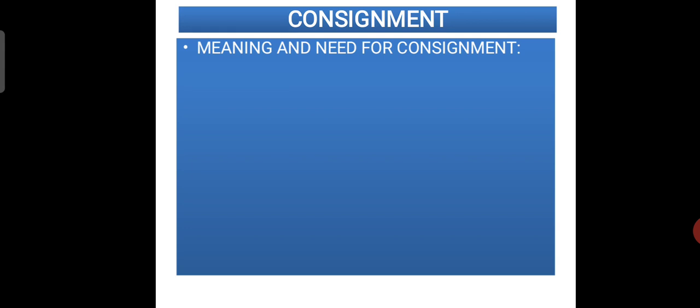For that, the person who sold the goods will get a certain percentage of commission on sales. So here one person does not actually sell the goods to another person, he just transfers the goods from his godown to the another person's godown, and here another person receives the goods and stores the goods in his godown or in his shop,